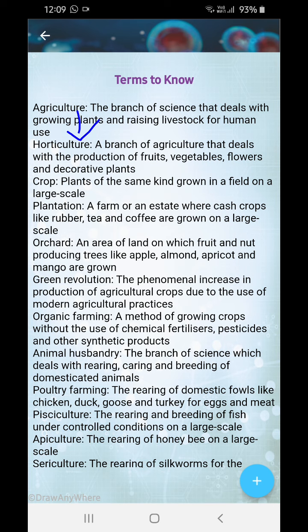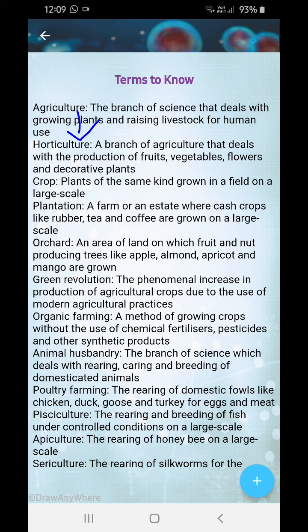Plantation, a farm or an estate where cash crops like rubber tree and coffee are grown on a large scale. Okay, means you're growing large scale cash crops. Those are known as plantation. Orchards, an area of land where fruit and nut producing trees like apple, almond, apricot, and mango are grown. Almond is a nut.